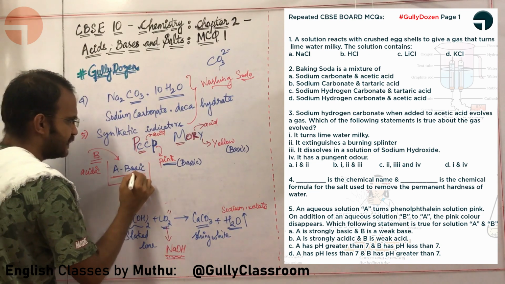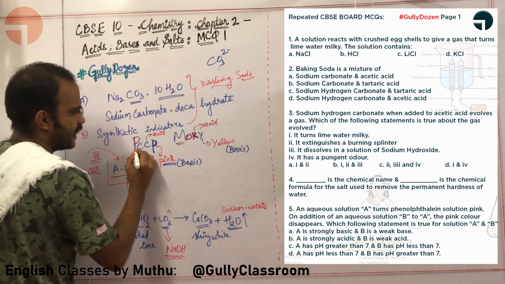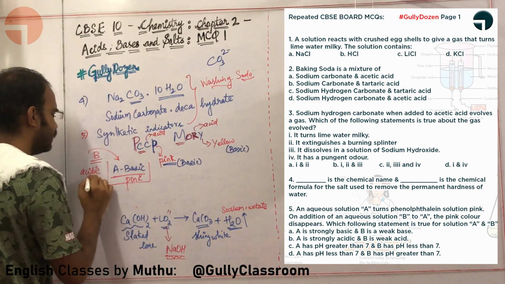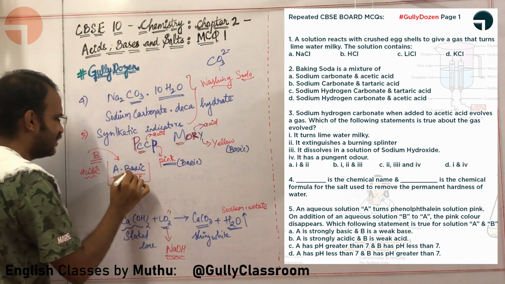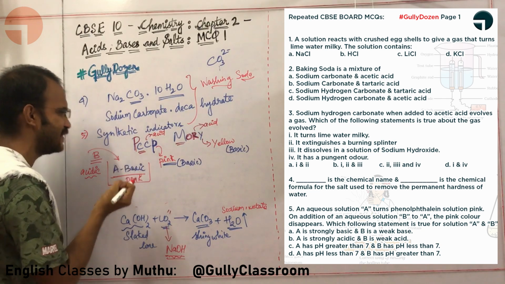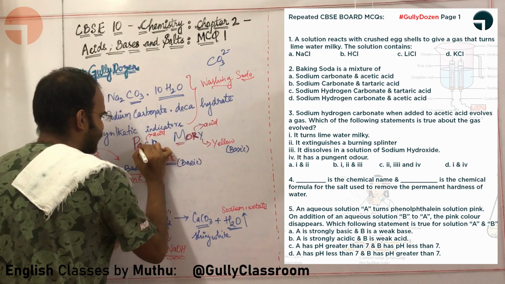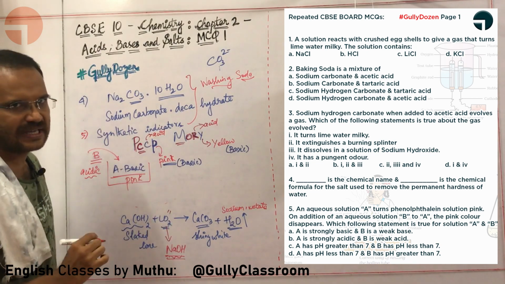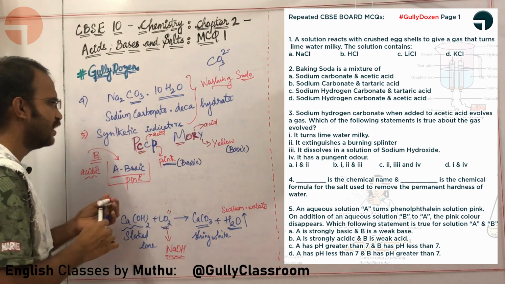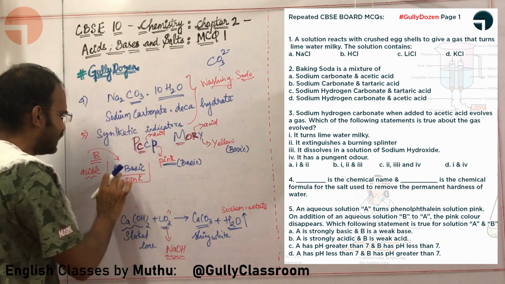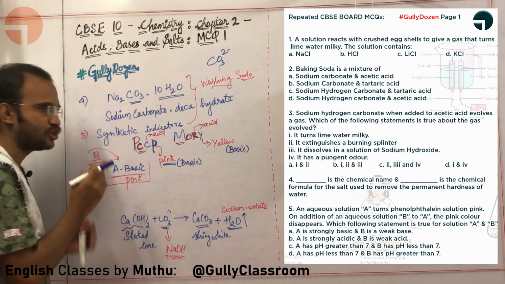A is basic in nature, and with phenolphthalein it is showing pink color. But when I am adding B, which has to be acidic in nature, the base and the acid neutralize one another and it once more becomes colorless. Okay, sir. Sir, will you be able to say whether this base or an acid is strong or weak?